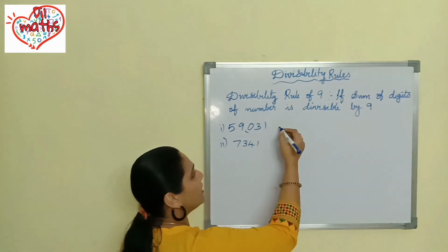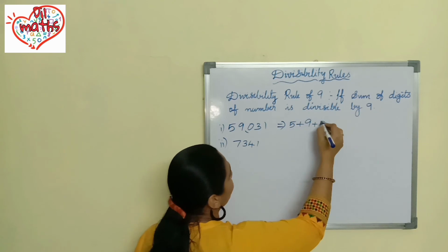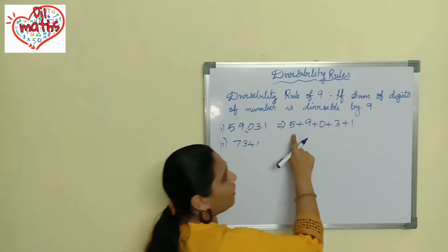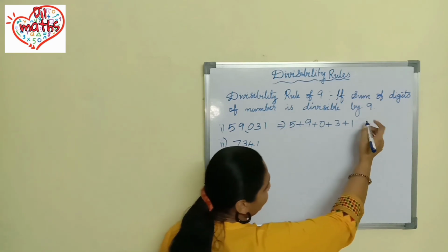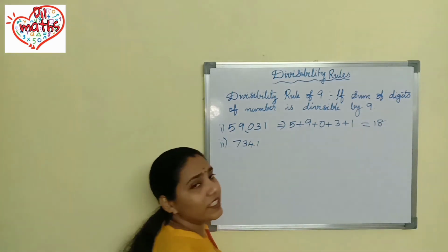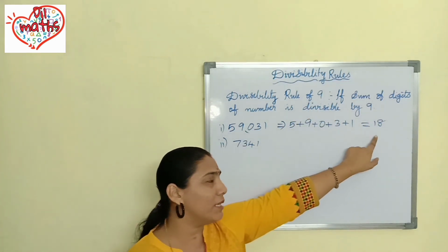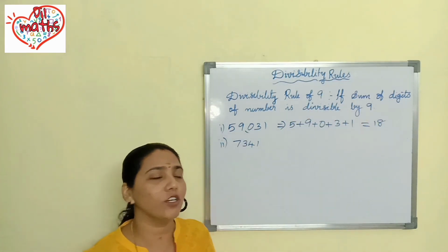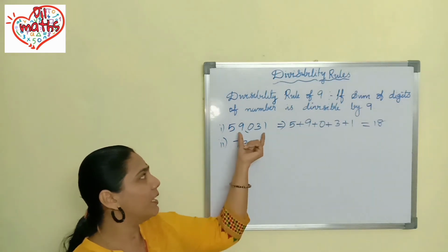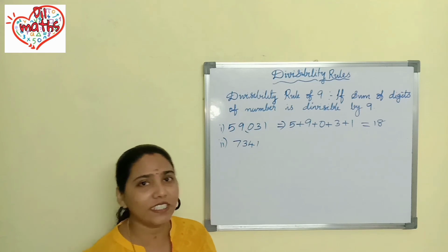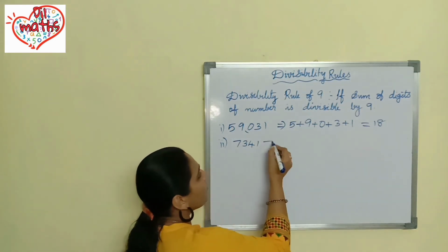So what is the sum of digits here? 5 plus 9 plus 0 plus 3 plus 1. 5 plus 9 is 14. 14 plus 3 is 17. 17 plus 1 is equal to 18. Whether 18 is divisible by 9? Yes. If you are dividing 18 by 9, you will get remainder as 0. That means 18 is divisible by 9. So you can say that the given number, that means 59,031 is divisible by 9. We will check the next example too.